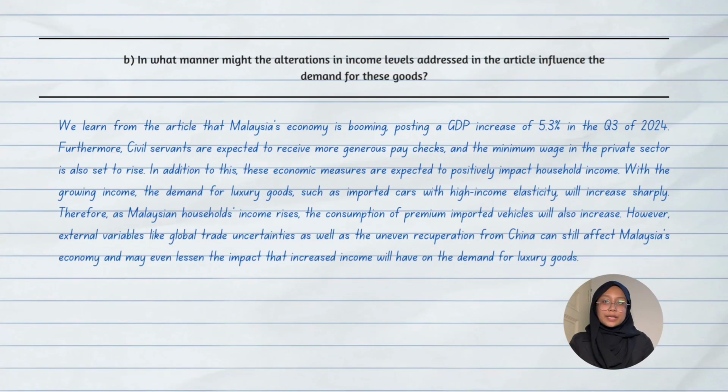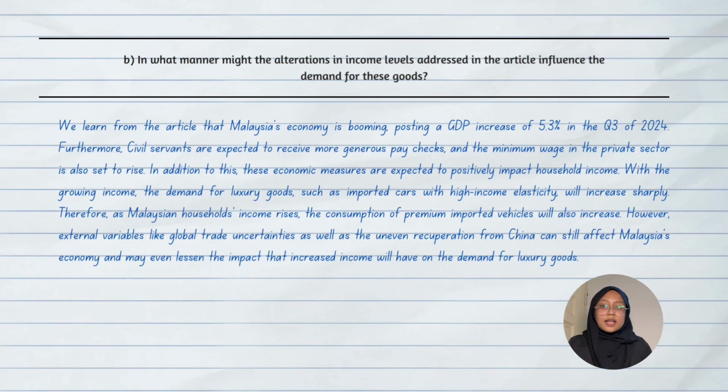For question 2B, the question asks, in what manner might the alteration in income level addressed in the article influence the demand for this good? The answer is, we learn from the article that Malaysia's economy is booming, posting a gross domestic product (GDP) increase of 5.3% in 2024. Furthermore, civil servants are expected to receive more generous paychecks, and the minimum wage in the private sector is also set to rise.